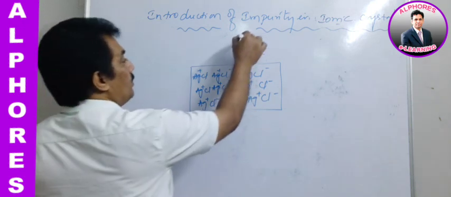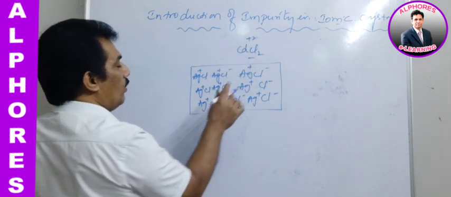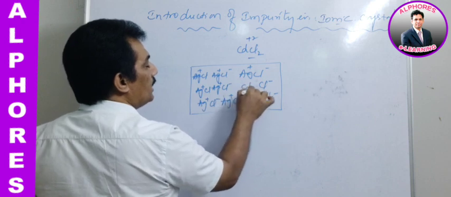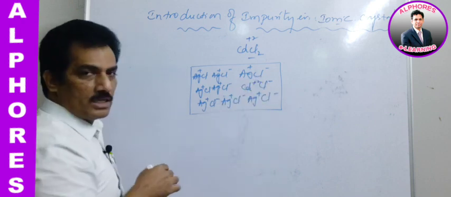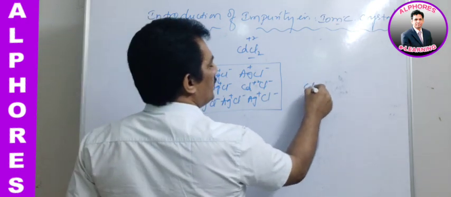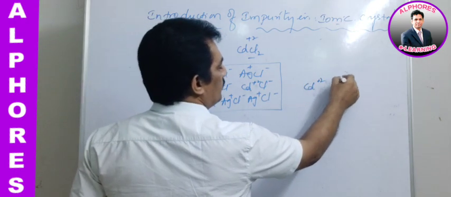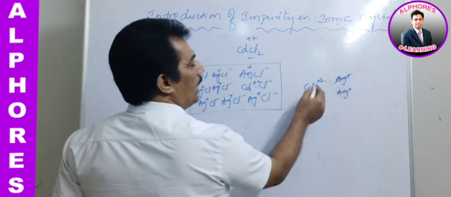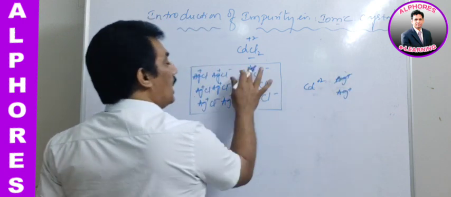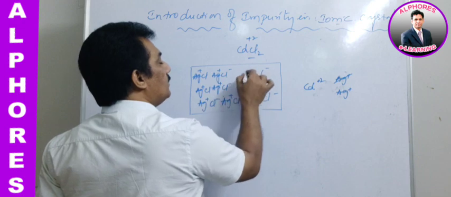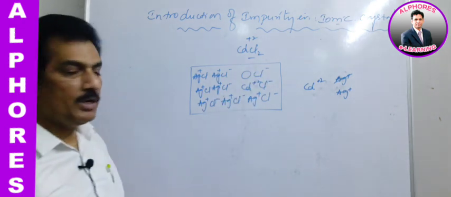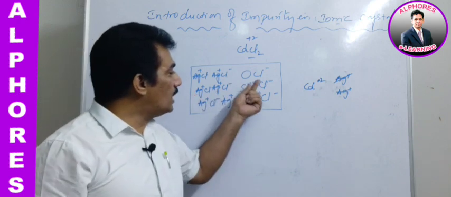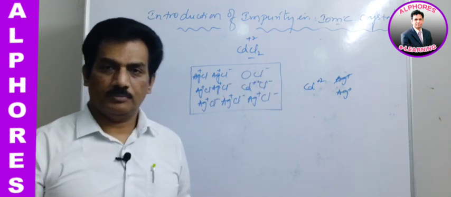And as we know, cadmium is +2. So now when one silver is replaced by cadmium, it is not only replacing one silver; since it is divalent, it occupies one Ag plus place and creates another Ag plus vacancy, because Cd 2 plus can neutralize 2 chloride ion charges.